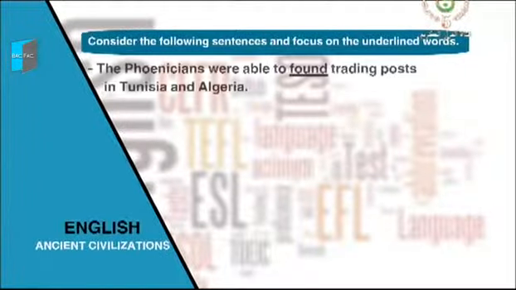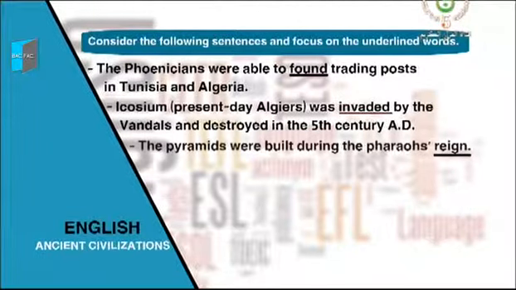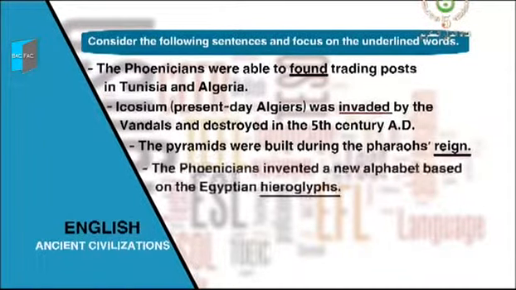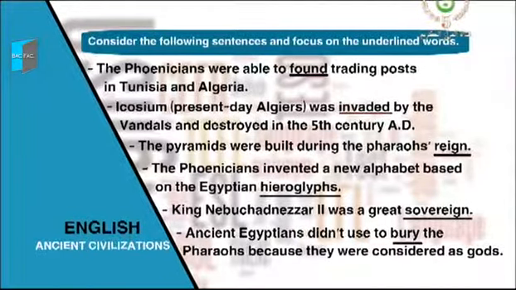The Phoenicians were able to found trading posts in Tunisia and Algeria. Icosium, present-day Algiers, was invaded by the Vandals and destroyed in the 5th century AD. The pyramids were built during the Pharaoh's reign. The Phoenicians invented a new alphabet based on the Egyptian hieroglyphs. King Nebuchadnezzar II was a great sovereign. Ancient Egyptians didn't use to bury the pharaohs because they were considered as gods.